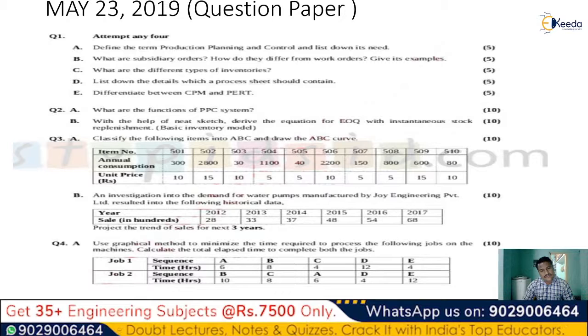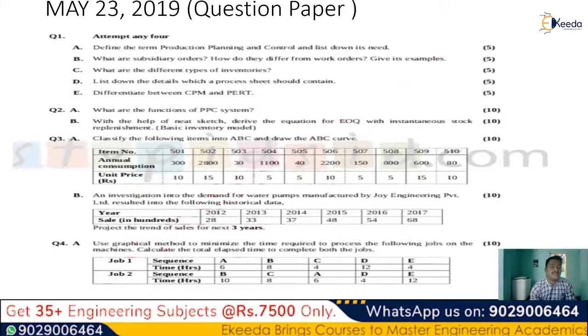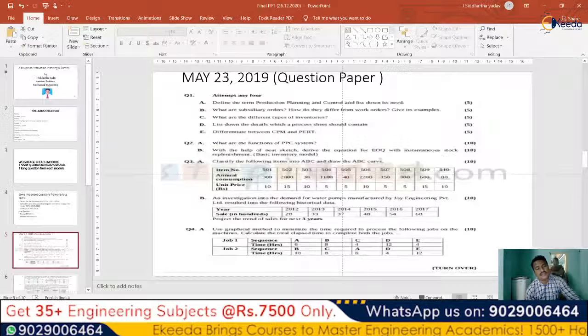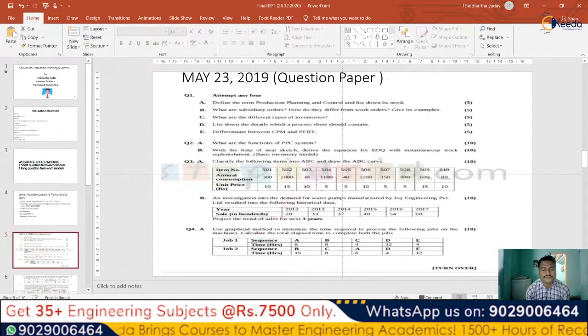Now, what are the basic functions of a PPC system? Again, like our previous one, this long question consists of the functions of the PPC system or production planning control system. What are the different functions which are present, how the functions can be altered or defined, and everything can be discussed briefly. Okay, let me just discuss it once again.